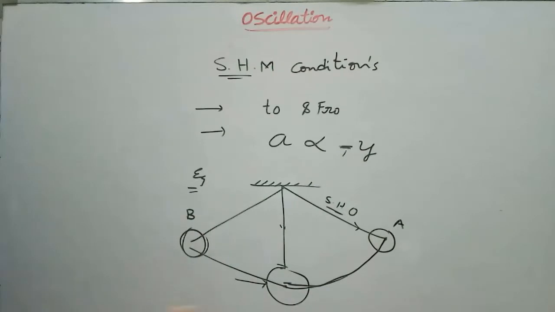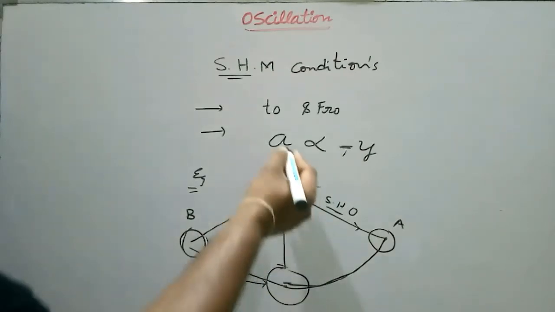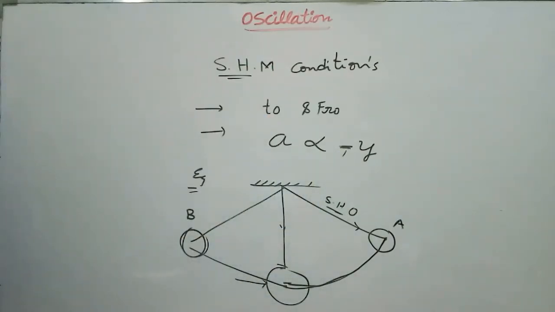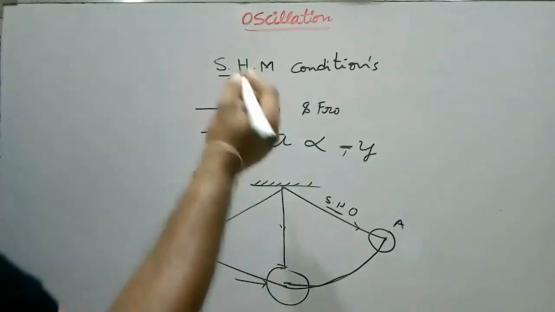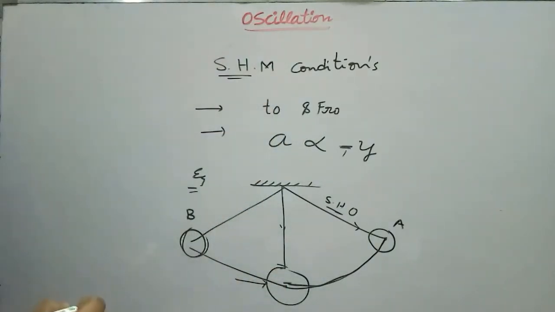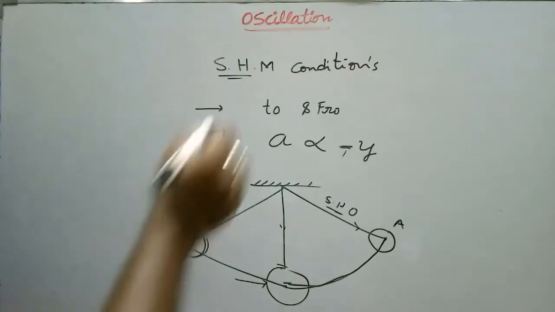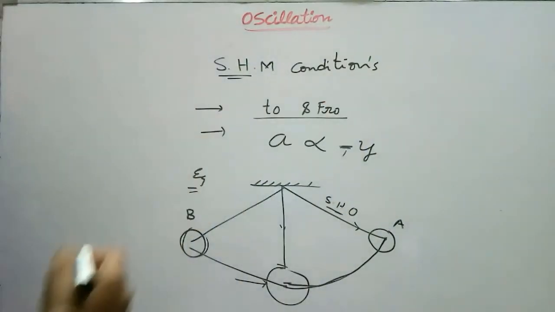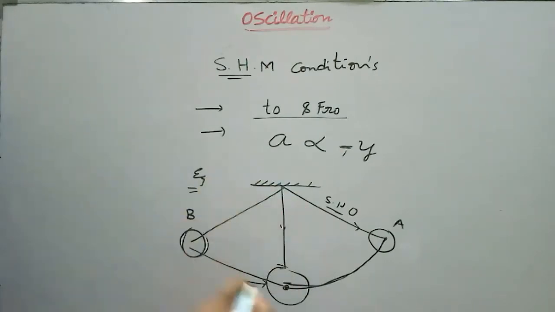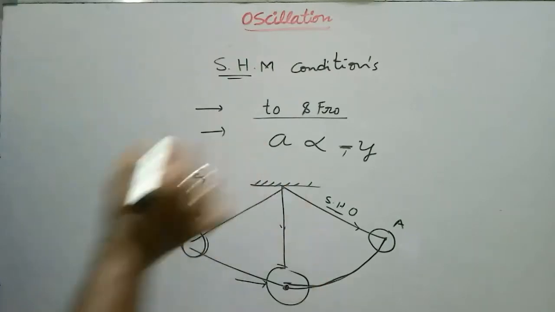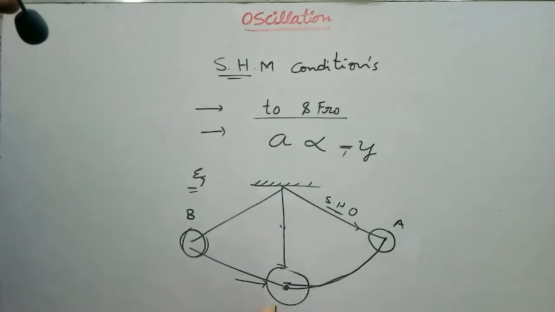What are the conditions for simple harmonic motion? First, the body must do a to and fro motion, and the simple pendulum does this about its equilibrium or rest position.